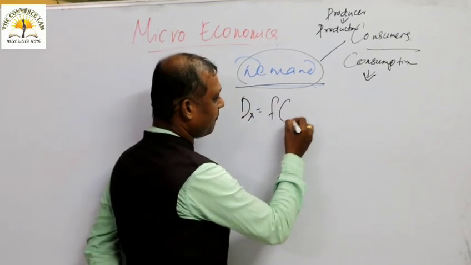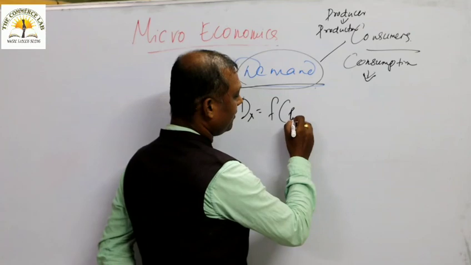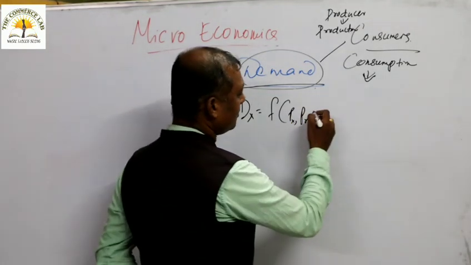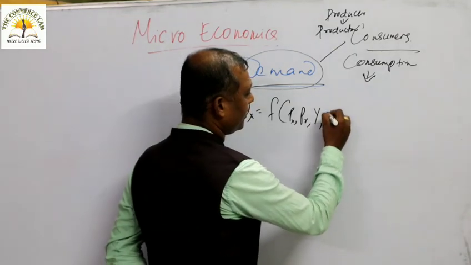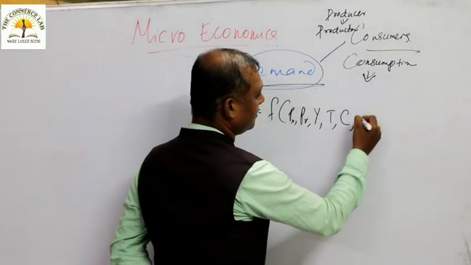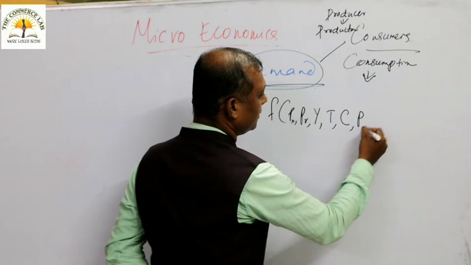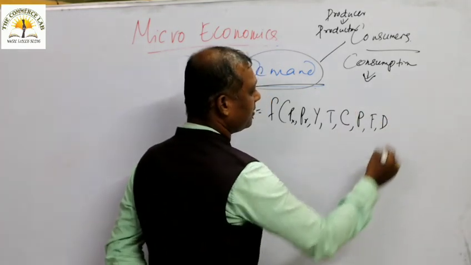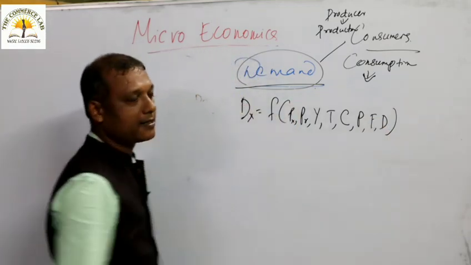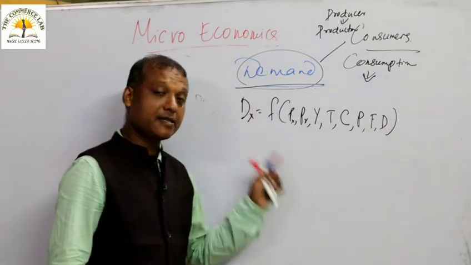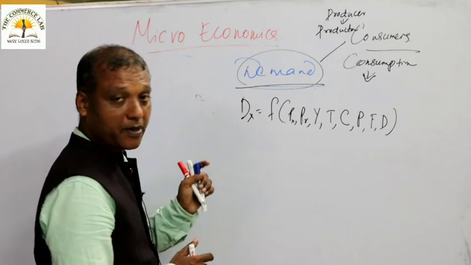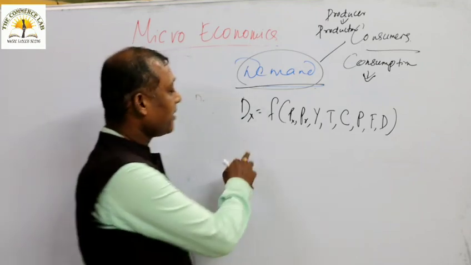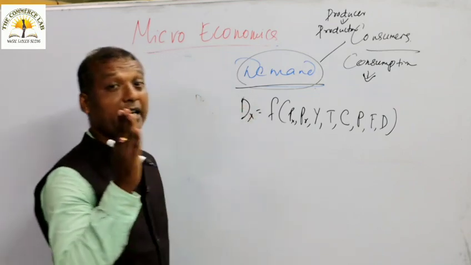Demand is a function of price of the commodity, price of related goods, then your income, then your taste, then climate, then population, then future expectation of price rise, then your demonstration effect. So, like this we will write. Demand function means the relationship between demand of a commodity and its factors. Demand of a commodity is influenced by many factors.